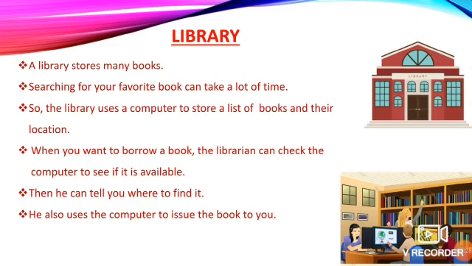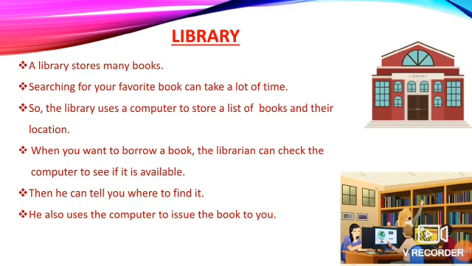Like that, a library also stores many books. Okay, so searching for your favorite book can take a lot of time. That's why they store the details of the books in the computer, and the exact location where each is. Okay, by checking that you can take your book easily.